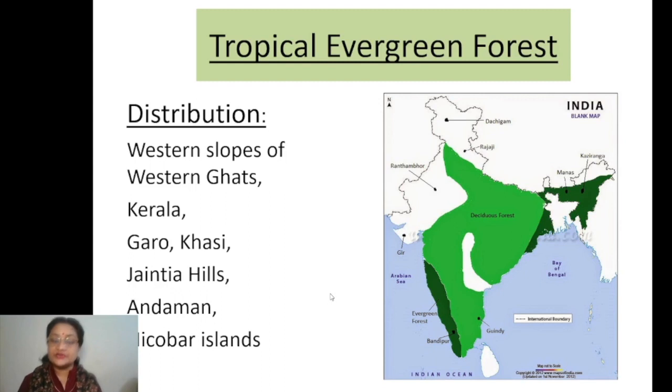Then a few more regions you can include, such as the Andaman and Nicobar Islands, and even the Lakshadweep Islands. These are the regions where the rainfall goes very high. So naturally, if the rainfall is very high and the temperature is already quite high, that is the range required for the evergreen forest. So in all these areas you will find the tropical evergreen forest.